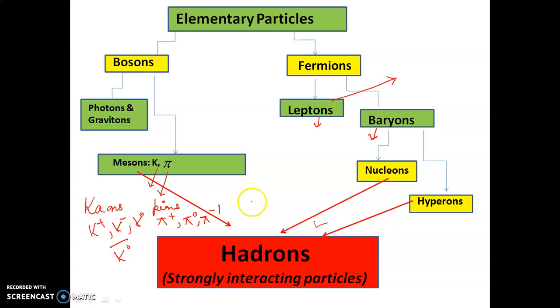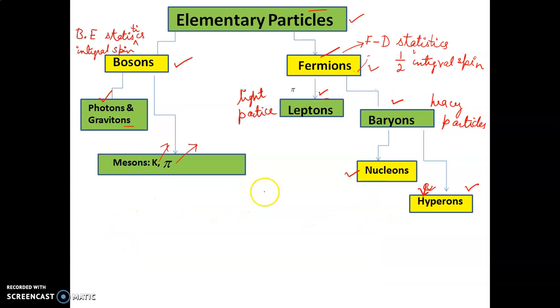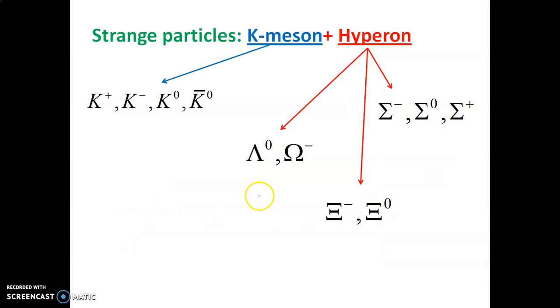And look at the next slide, you will see that the K mesons and the hyperons together form, look at these hyperons. Hyperons have strange types of symbols attached to them.